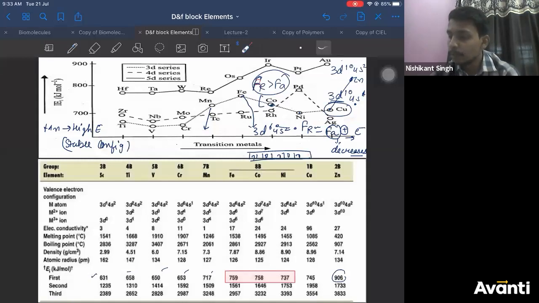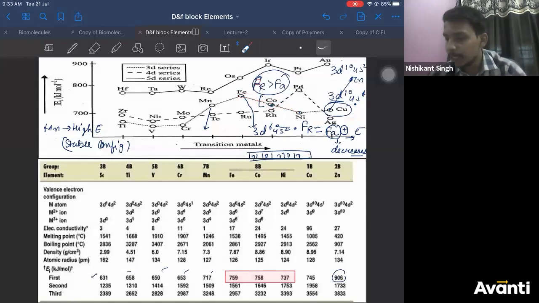Now, you observe the decrease here from iron to nickel. There is a decrease. Instead of increasing, why is there a decrease from iron to nickel? So we are saying after iron, more electron pairs are there. More electron pair means electron-electron repulsion is more. And if electron-electron repulsion is more, attractive forces will decrease. Attractive force between nucleus and electron will decrease. So electron is held weakly by nucleus. So it is easier to remove the electron. Therefore, ionization energy decreases. Correct?